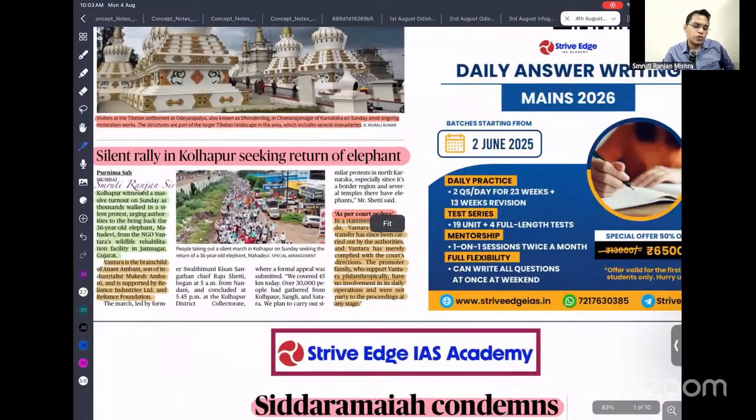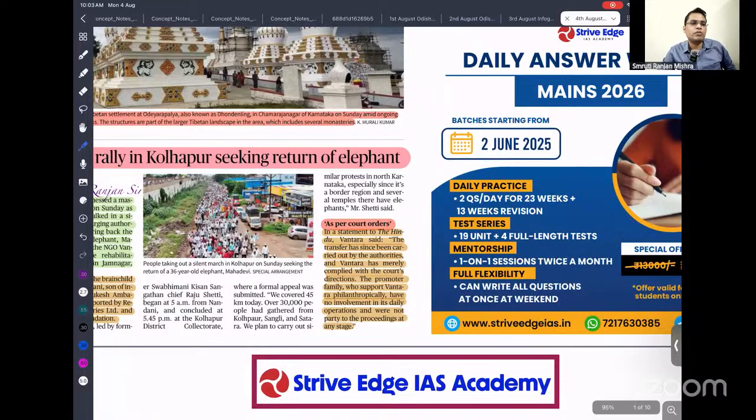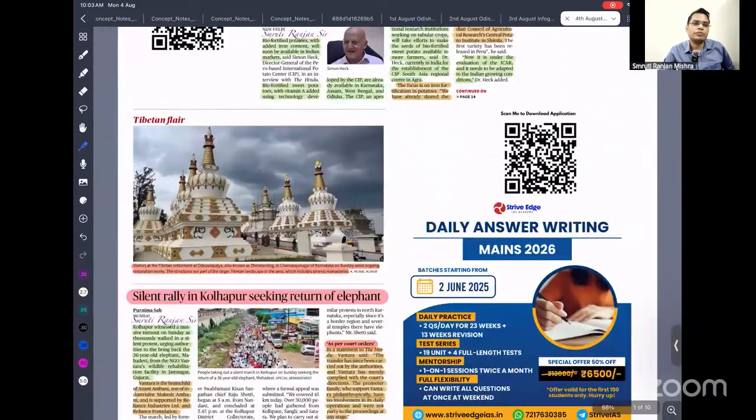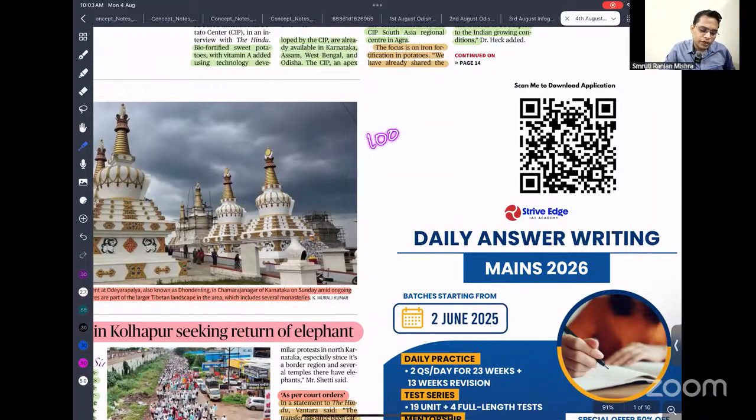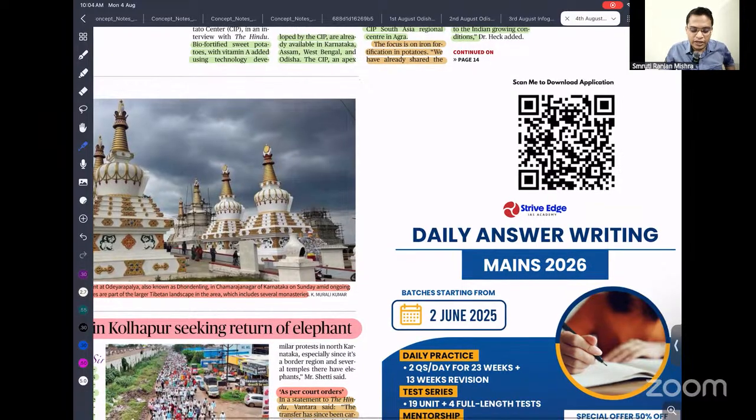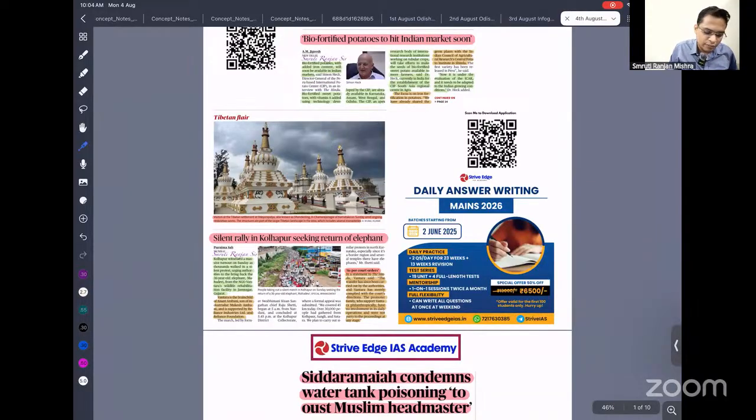So how is it important? Whenever you are talking about how corporates are involved in wildlife conservation, you can talk about the Vantara initiative. You can say corporates can provide donations for the promotion of wildlife national parks. So look, we can also promote the protection of the environment. Let's say we have 100 corporates. We can ask them to fund each and every national park, and we can even name the national park according to the corporate. If they are providing a good amount of funding, I don't think renaming the national park on that name is a problem. It's a good initiative, and we can get a good amount of funds for the protection of our environment.